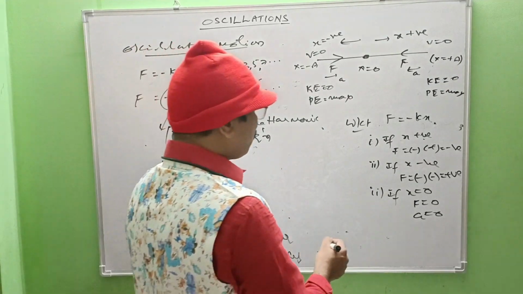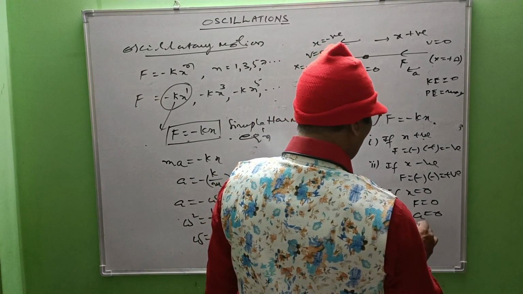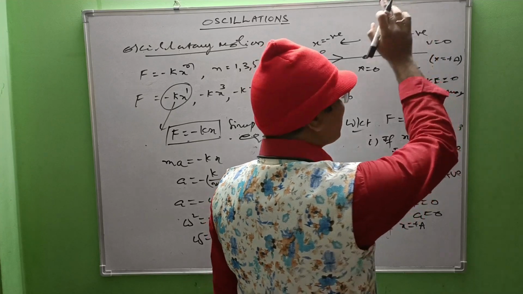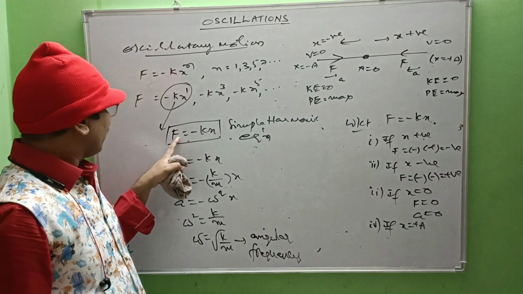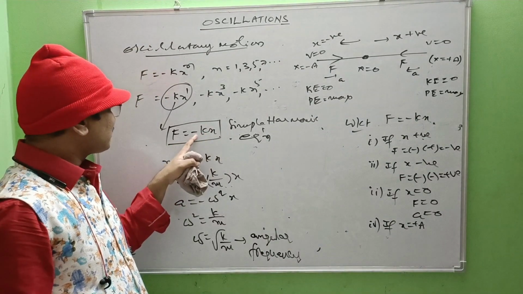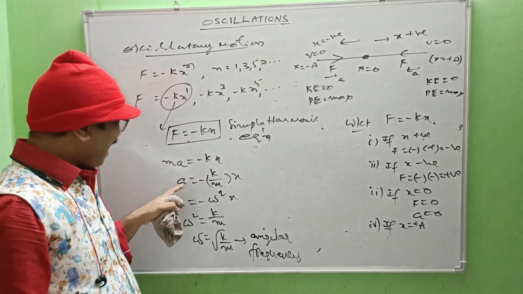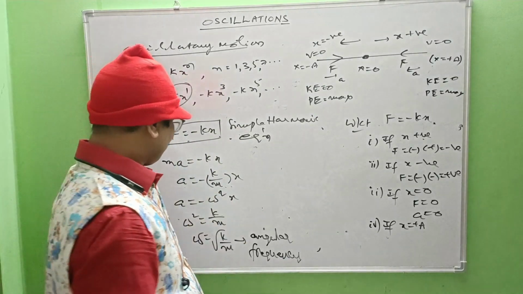If x equals plus a, that is, when it reaches the positive extreme position, then F equals minus k into plus a, that is minus ka. Regarding acceleration, a equals minus omega square into A, right?